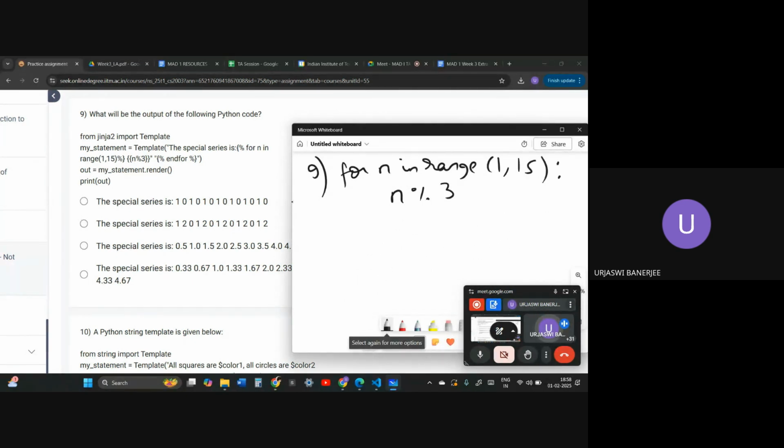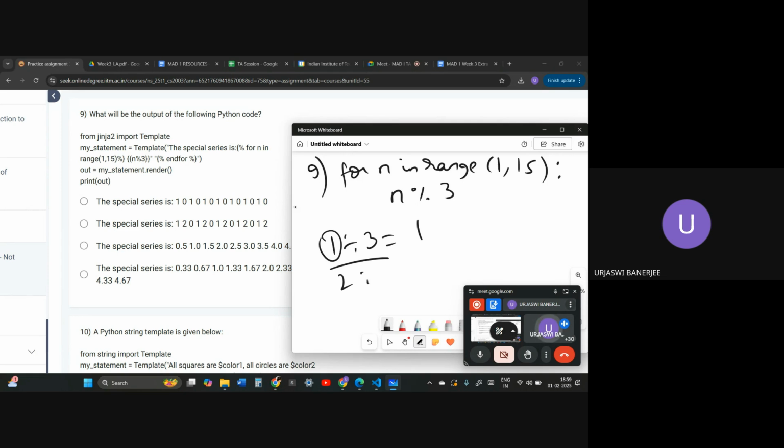Okay, so since this is a percentage and not the slash symbol, this is the modulus operator, so we will take the remainder. What is 1 divided by 3? The problem is that 1 is actually not divisible by 3. When something is not divisible by 3, we just take whatever the dividend is. So we will just take 1 if it's smaller than 3.